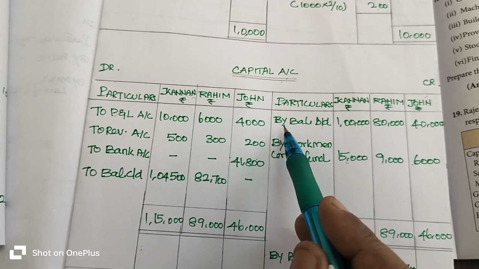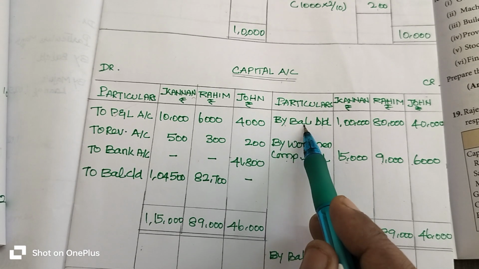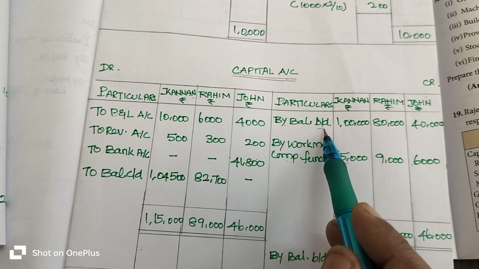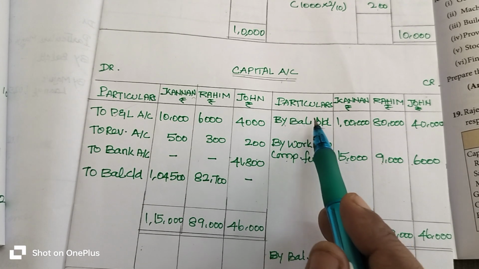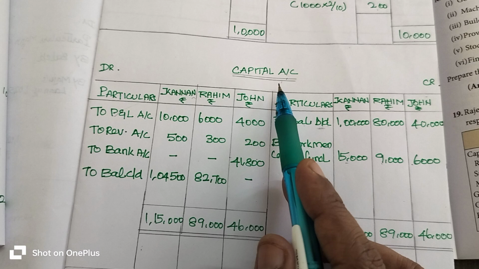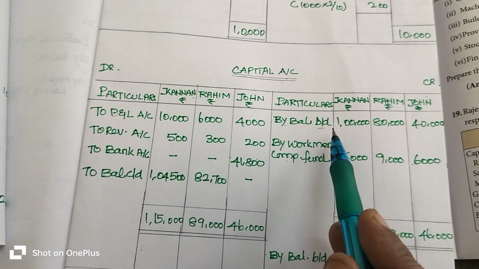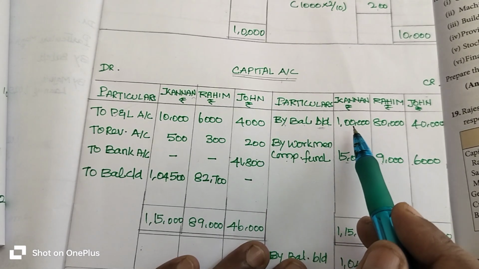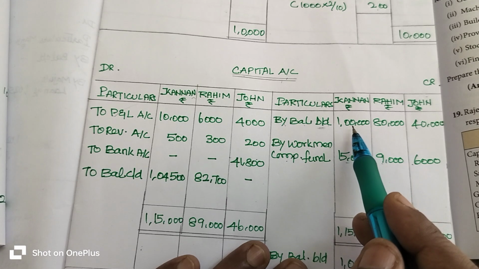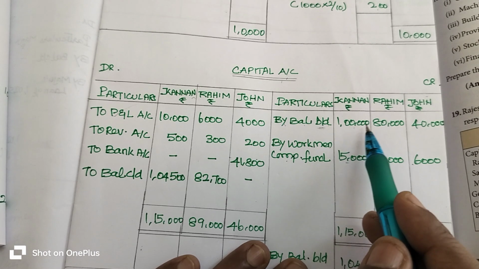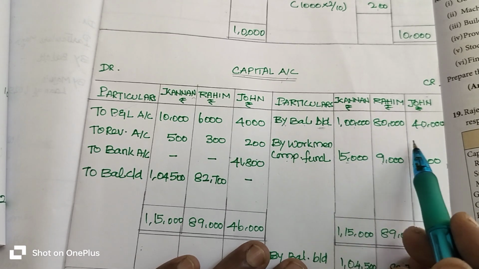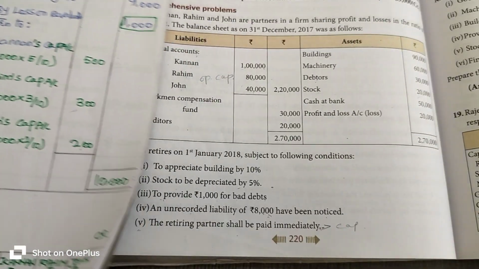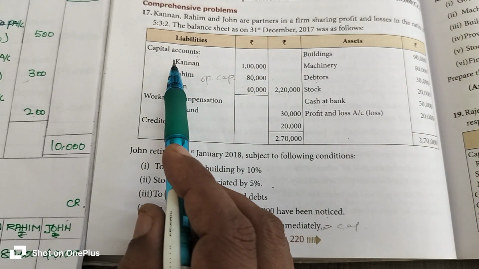Okay, so what you have to write? By balance brought down. Brought down denoted as what? I already explained you. Brought down denotes opening balance of the respective account. Here capital account. Okay, so their opening balance of capital account amount is 1,80,000, 40,000 entered with their respective partners column.